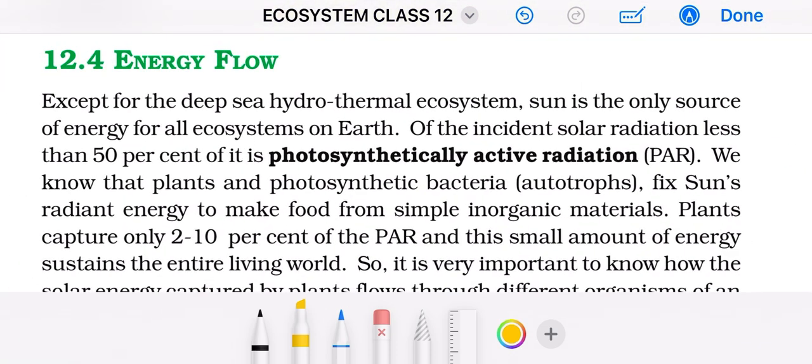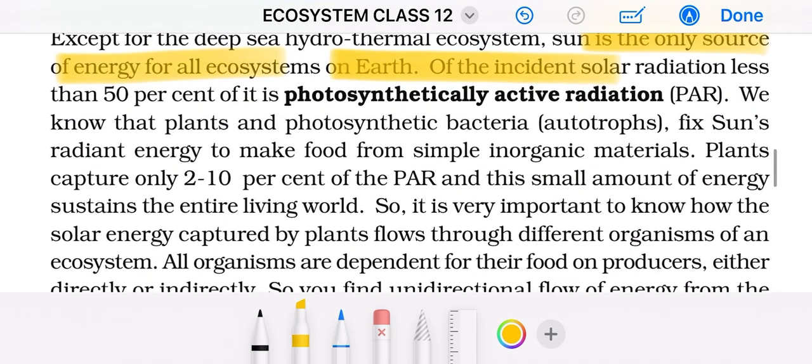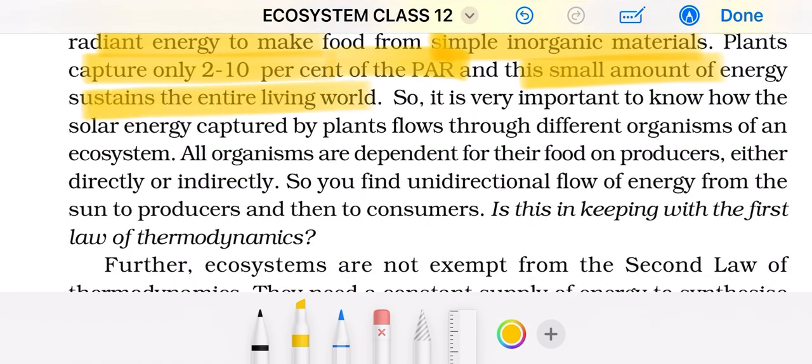Except for the deep sea hydrothermal ecosystem, sun is the only source of energy for all the ecosystems on earth. Of incident solar radiation, less than 50% is photosynthetically active radiation. Less than 50%. We know that plants and photosynthetic bacteria fix the sun's radiant energy to make food from simple inorganic materials. Yes, plants capture only 2 to 10% of photosynthetically active radiation. This amount of energy sustains the entire living world.